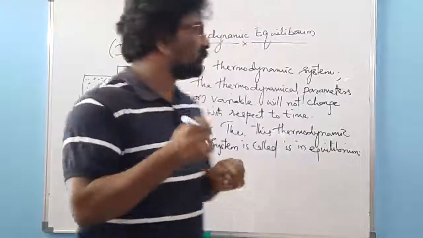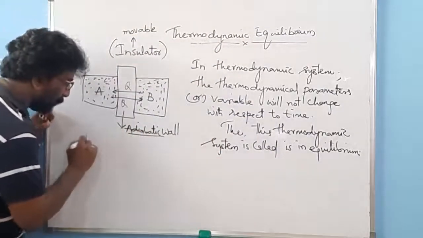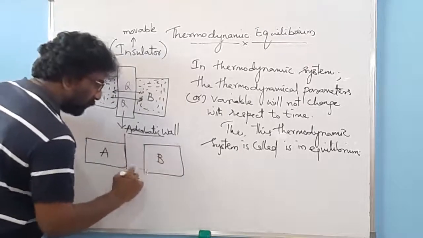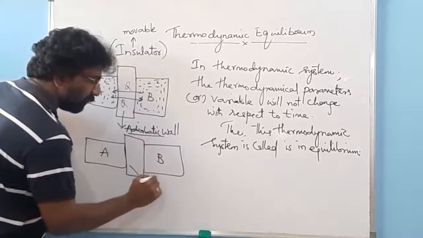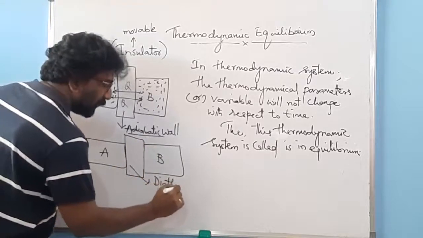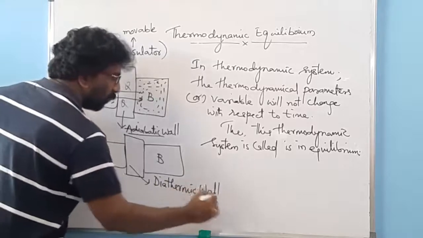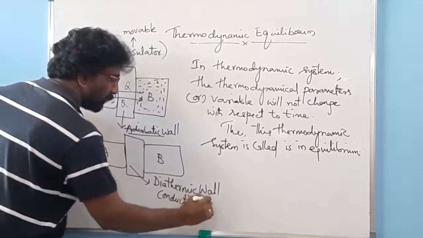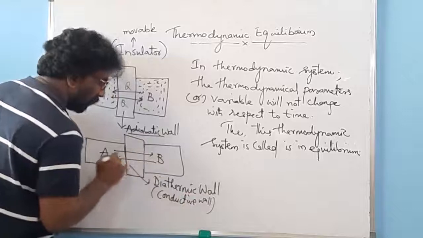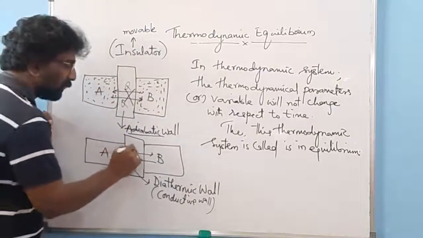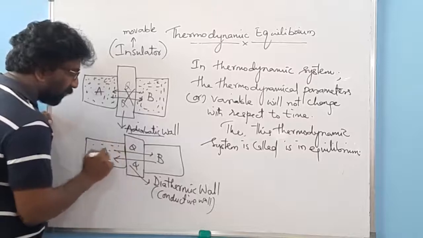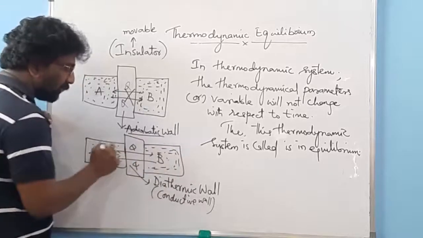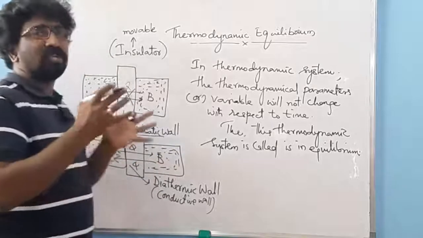Now let me take another consideration where I'll be having the same systems A and B. Here between the two systems, I'll put a diathermic wall. What is this diathermic wall? It is a conductive wall. What does it mean, conductive wall? It will be allowing the transfer of heat. In the earlier case, the heat will not be transferred. But here in this case, the heat will be transferred. Once the heat is transferred, what happens? Then definitely all the thermodynamical variables which are present in this system A and system B are going to change.